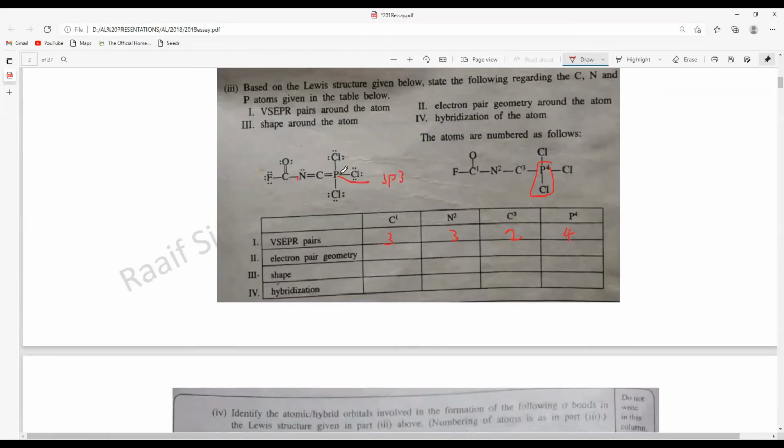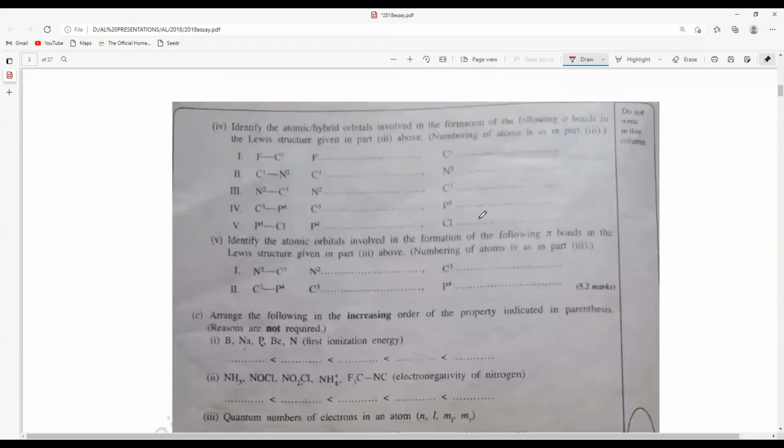So the bond between phosphorus and chlorine, since this phosphorus is sp3, can be between sp3 and sp3, or you can take this as always sp3 because of the hybridization there. And for this chlorine, you can even give this as 3p. The unhybridized p orbital of chlorine can also be bonded here. So for this particular answer, there will be 2. Either you can write sp3 or 3p orbital.